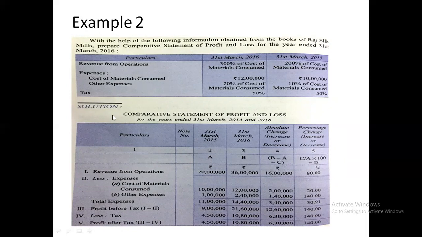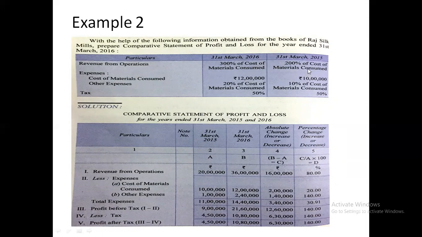First we'll write the revenue. Revenue is 300% of cost of material consumed. Cost of material consumed is 12 lakh in the current year, and revenue is 200% of cost of material consumed in the previous year.